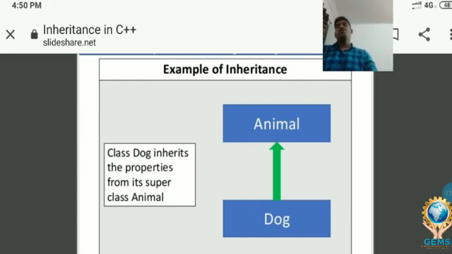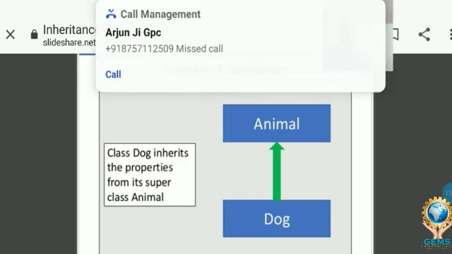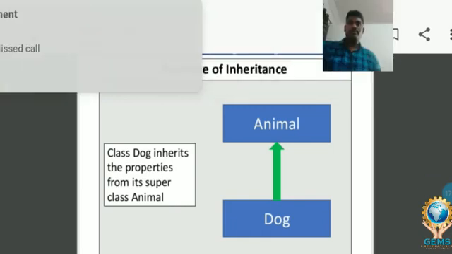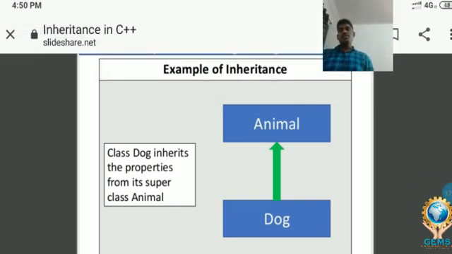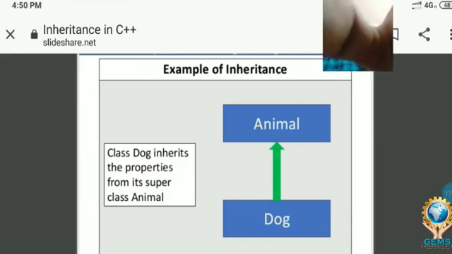So it is nothing but, without writing a number of lines of code again and again, once the code is written in the superclass, we can access all of that code in the child class. For what? To save time, save memory and save money. So it is very advantageous in the concept of inheritance. It is called reusability of code or extendability of code.